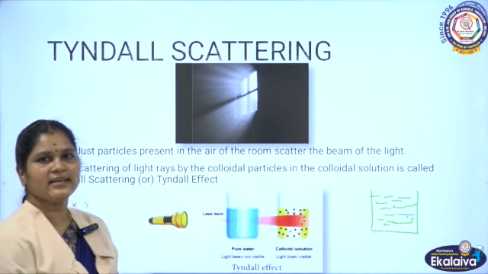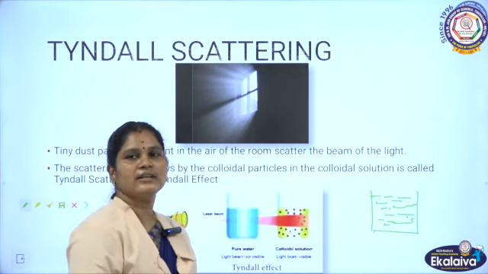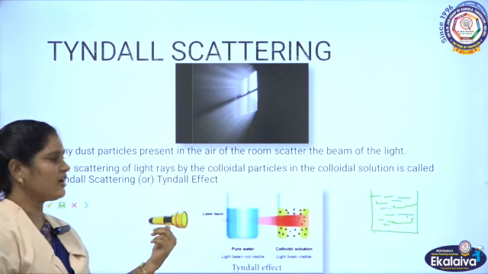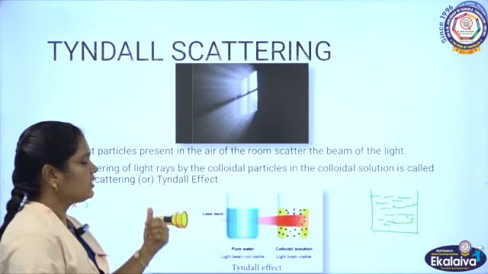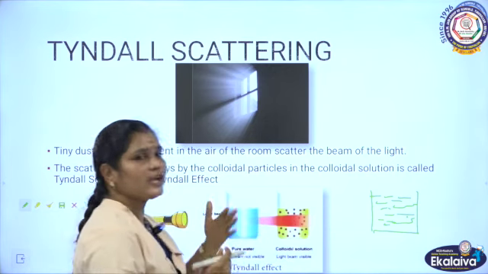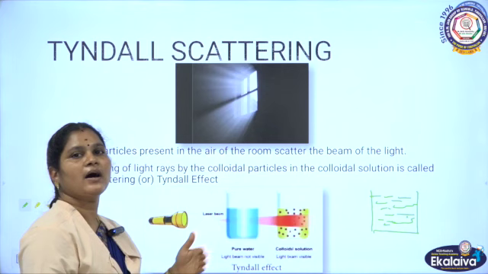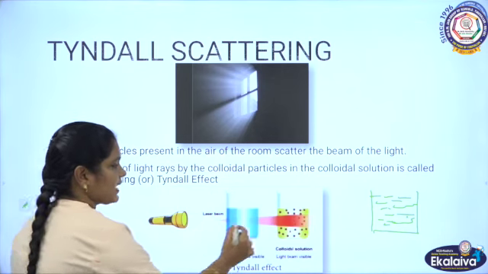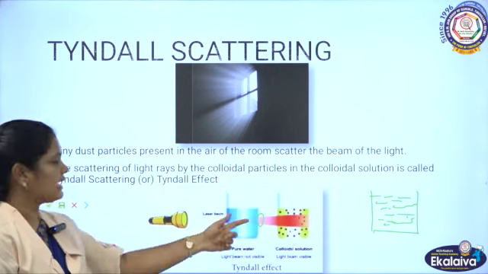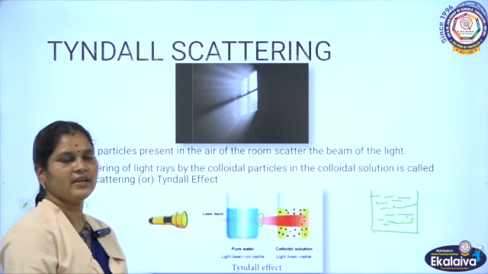Now I am going to shine light through the beaker, taking a torchlight as the source of light. When the light is incident on the beaker, we cannot see the path of the light, but we can observe the emergent light from the beaker.